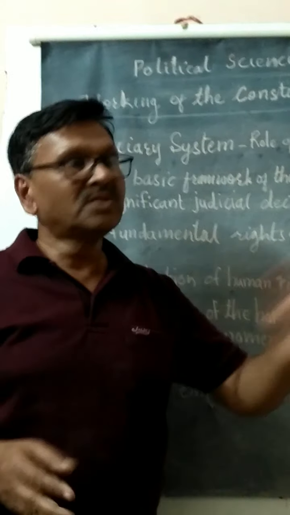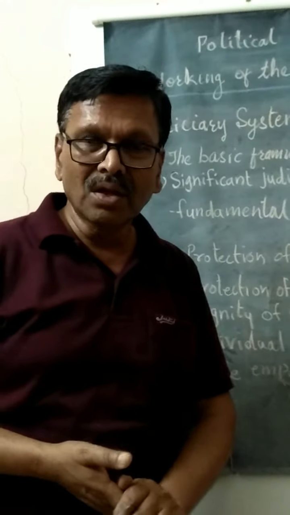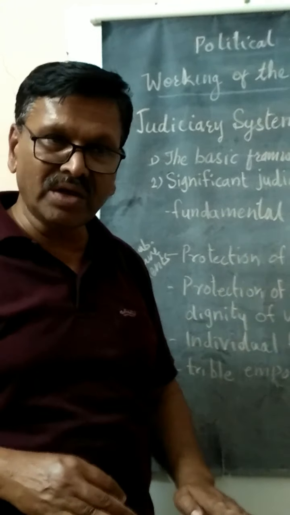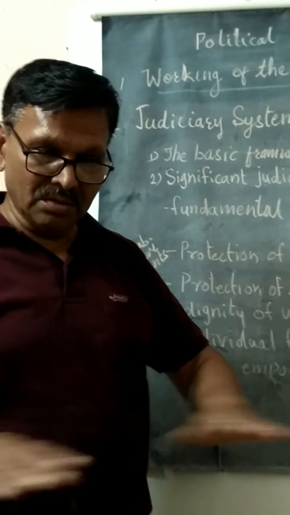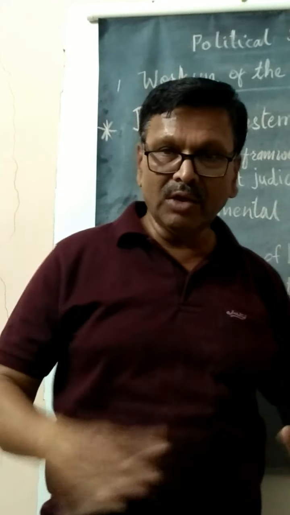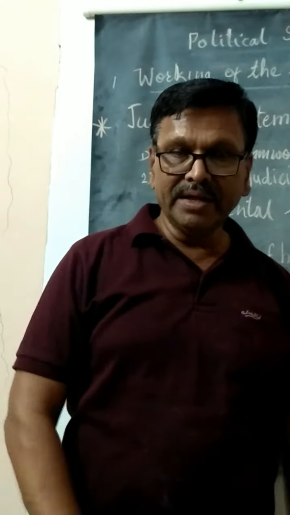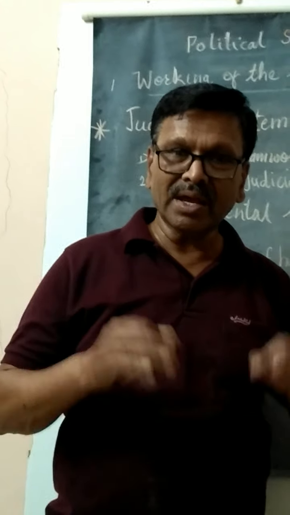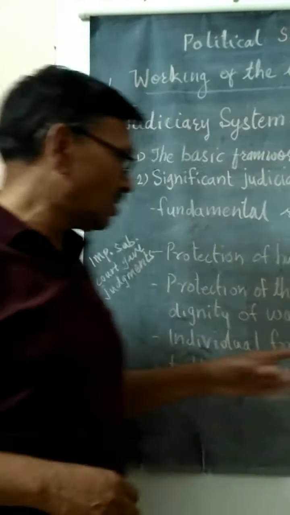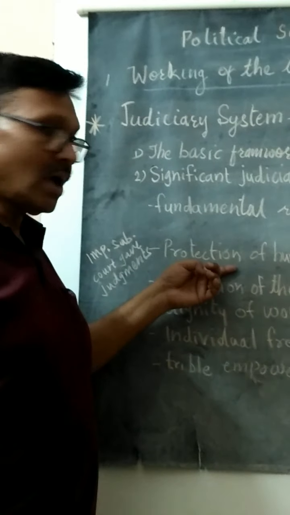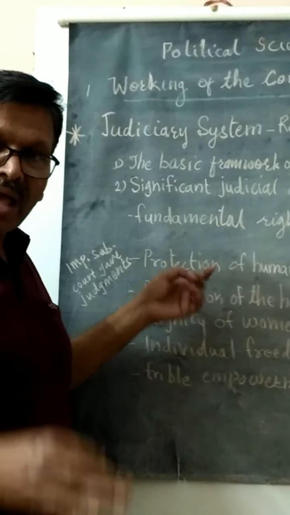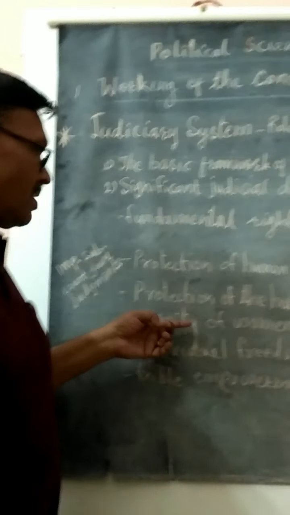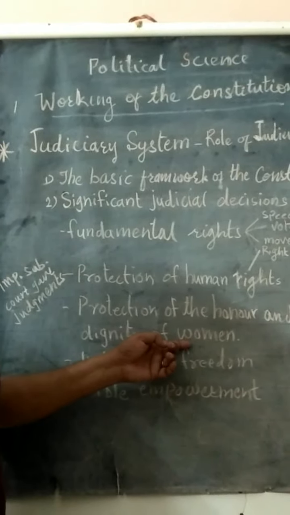Yet you can see in brick making factories, a large number of children are working below 14. In the hotels, wiping of tables, cleaning of vessels, cleaning the floors, so many children are engaged and employed. Here we have to protect human rights and protect our children. Then we also have to protect the dignity and honor of women.